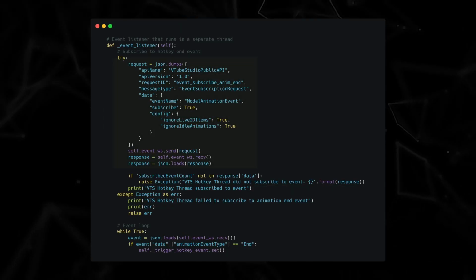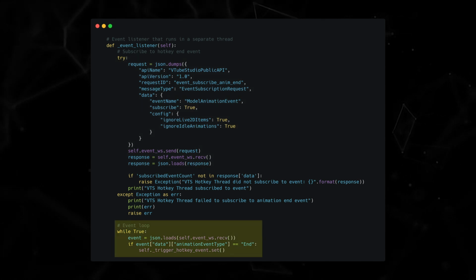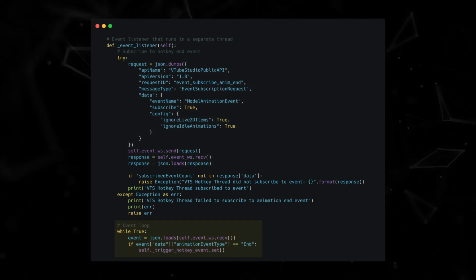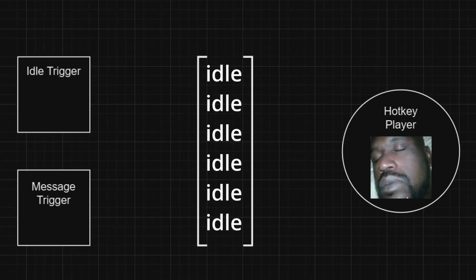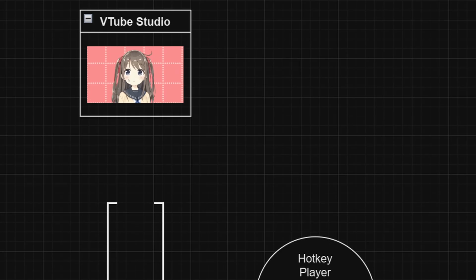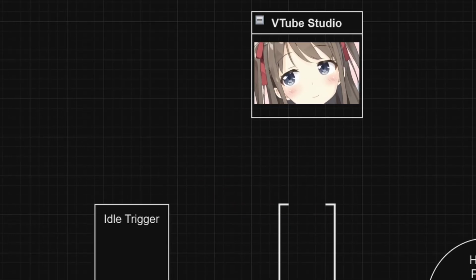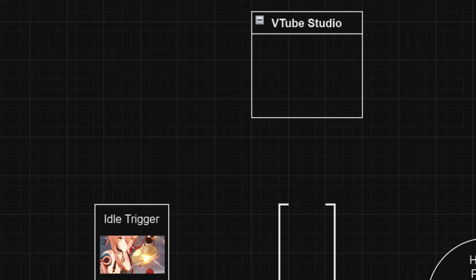The idle trigger uses a WebSocket subscribed to animation events from VTube Studio and completely stops until the animation fully ends in VTube Studio. Once it resumes, it turns on the same event as the response trigger and then waits for the next animation to end. An important thing to note is that animations that are overwritten, like when you play a response animation in the middle of an idle animation, don't produce an end signal like when an animation naturally ends that would normally wake up the idle thread.